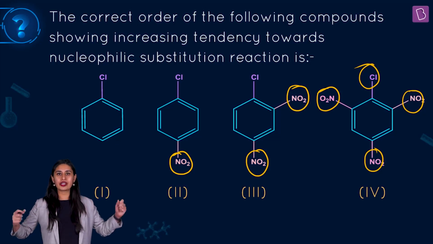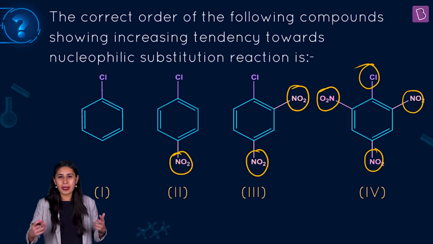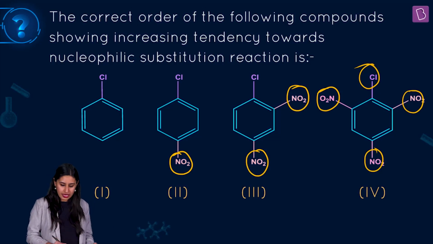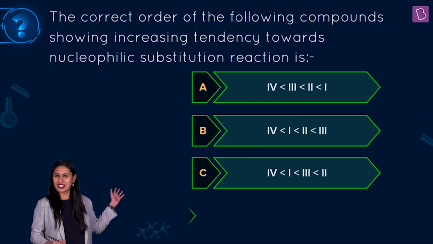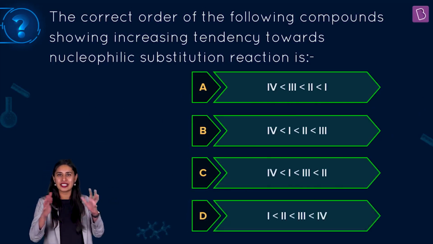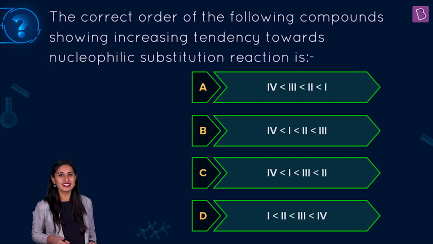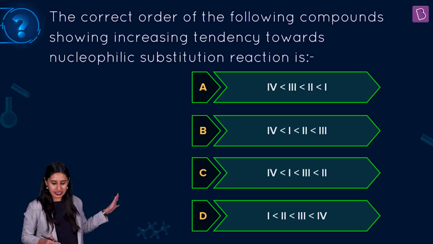This electron withdrawing group makes a particular halobenzene in this case very receptive, very reactive towards the nucleophilic substitution, right? So yes, let's see the options out here. If you know this much, how electron withdrawing groups are facilitating the nucleophilic substitution reaction here, the answer is easy. A very simple question indeed.